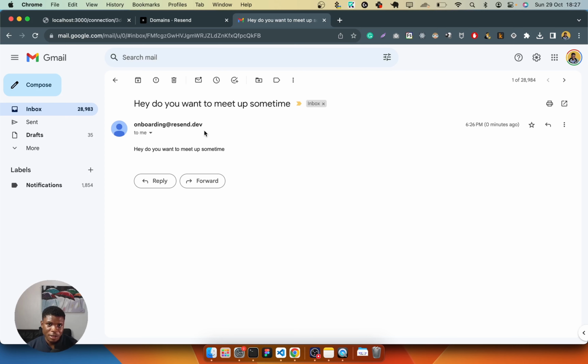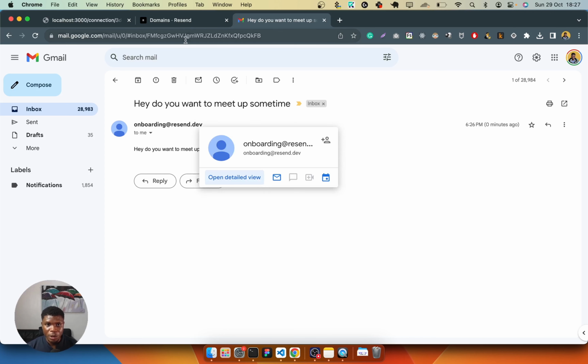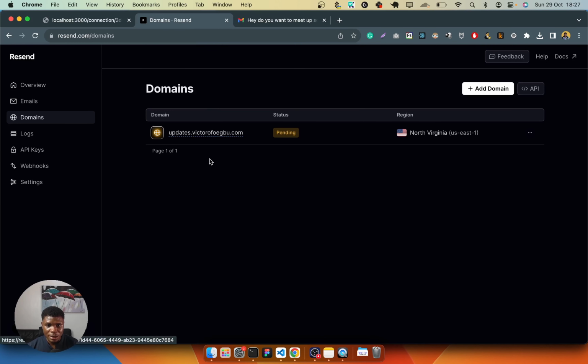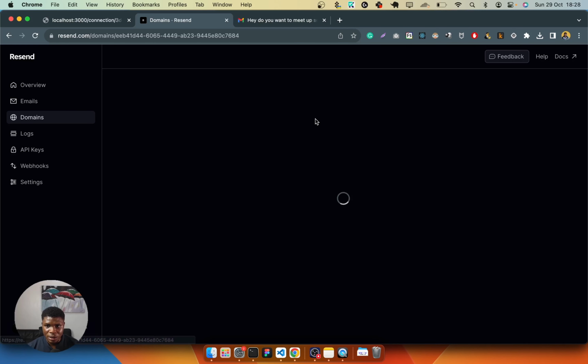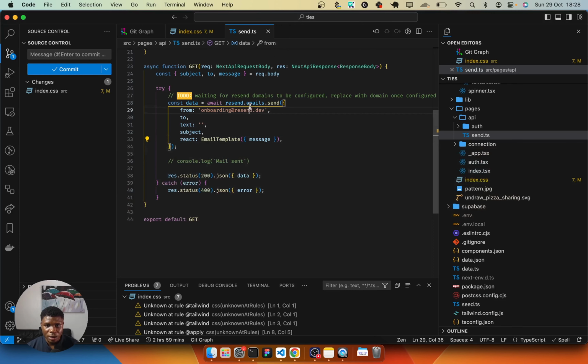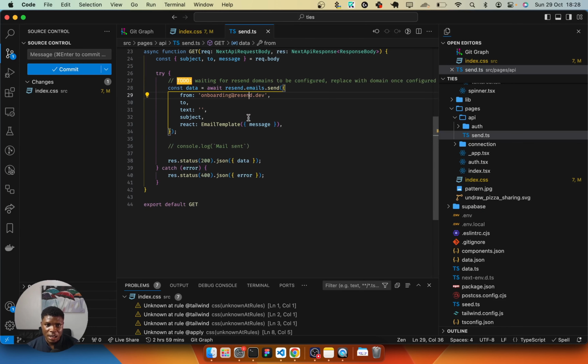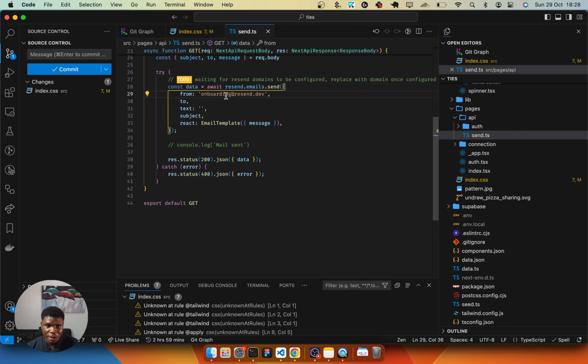So if you can notice, you can see that the email address that this is coming from is onboarding@resend.dev. So I'm currently using one of their official emails as the from email. This is because currently my DNS is not resolved yet. I don't know why. Let's say it's been like a day or two since I requested for this, but it's not working. So the way I'm doing this is in the API route I have a Next.js route called send.ts, and this is the email address here.